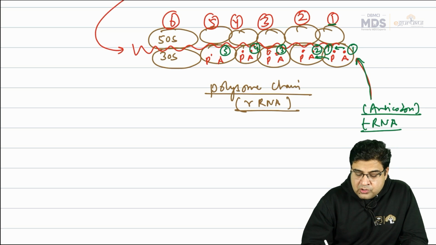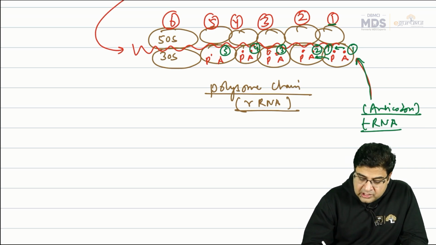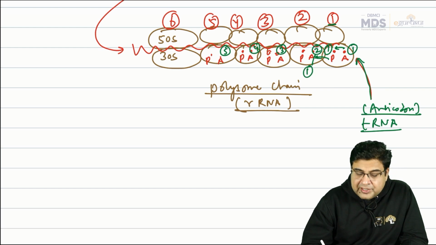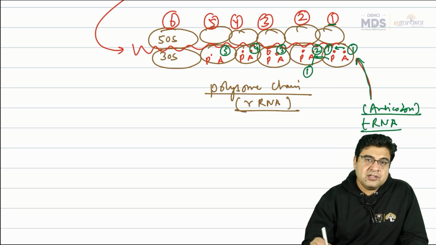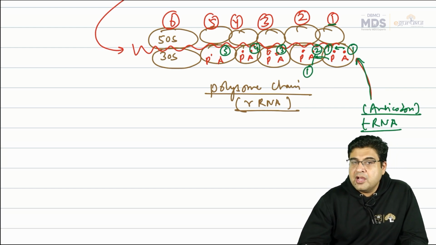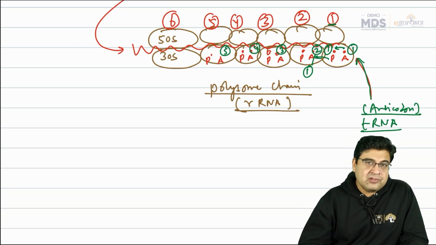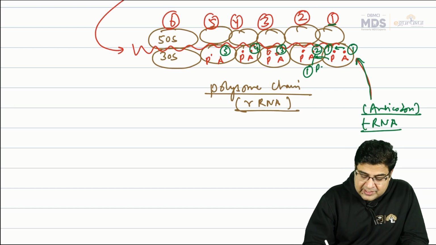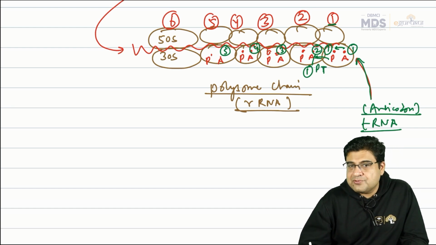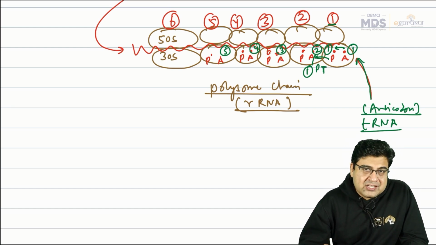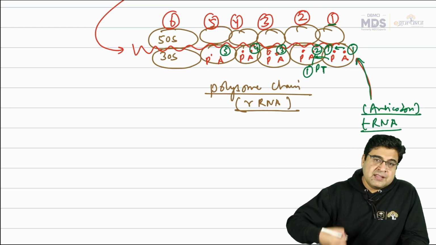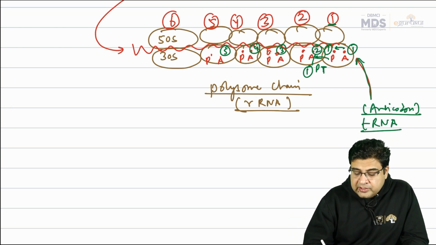Now when this first anticodon is shifted towards the second A site, there is a bond formation between 1 and 2. The 2 anticodon is already present over there. This is known as a peptide bond, and this is how the protein chain formation will start. This is catalyzed by one enzyme known as peptidyl transferase enzyme.